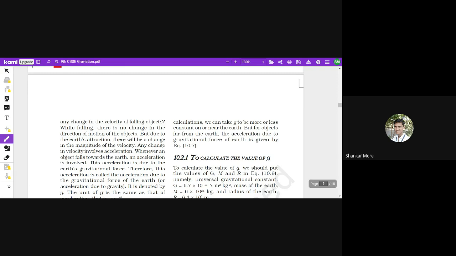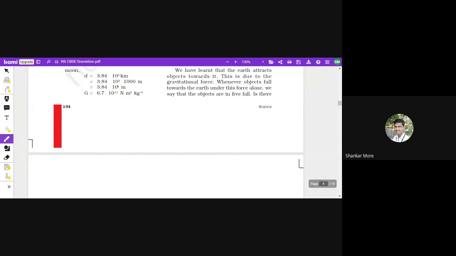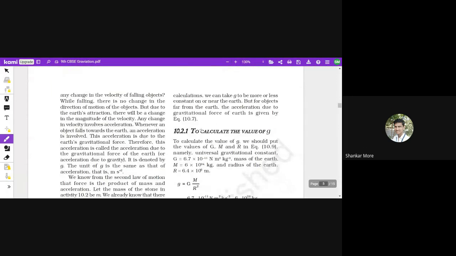Okay, so you understood that. Let me repeat it again. Whenever objects fall towards the earth under gravitational force alone, we say that the objects are in free fall. Is there any change in velocity of falling objects? So what would be your answer to this? Is there any change in velocity or no? Is there any change, students? Yes, right?